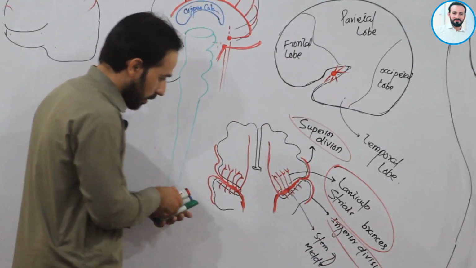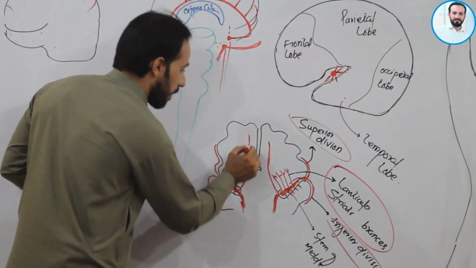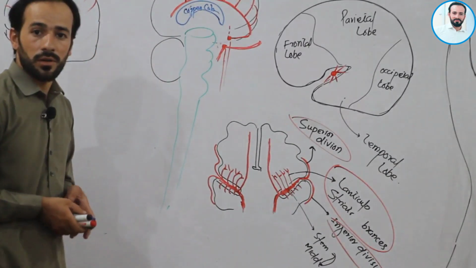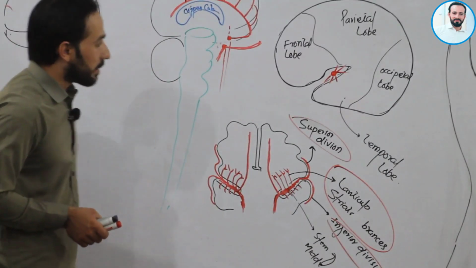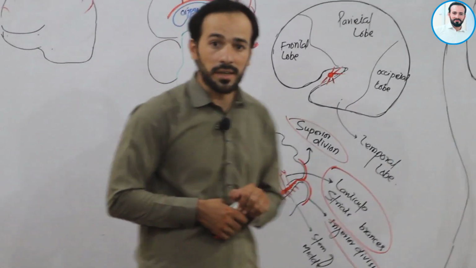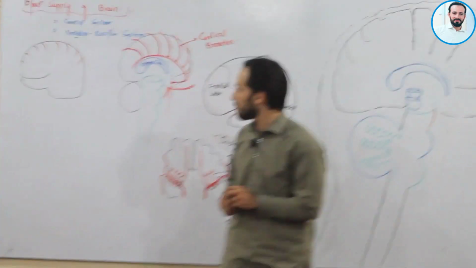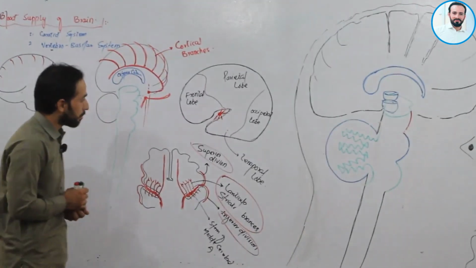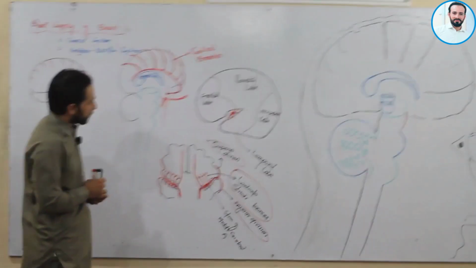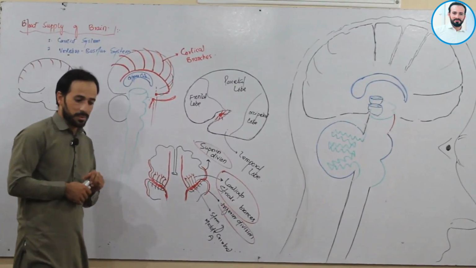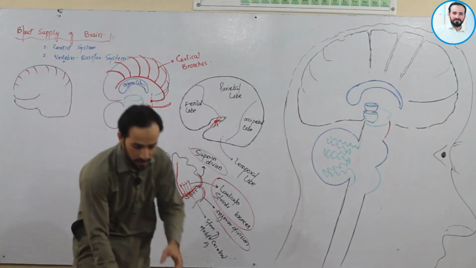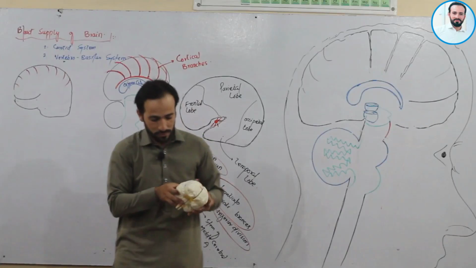Right, friends? Okay. This was about the blood supply of the brain. I hope our lecture made some sense to you about the blood supply of the brain. Now let me show you this middle cerebral artery in this diagram also, right?